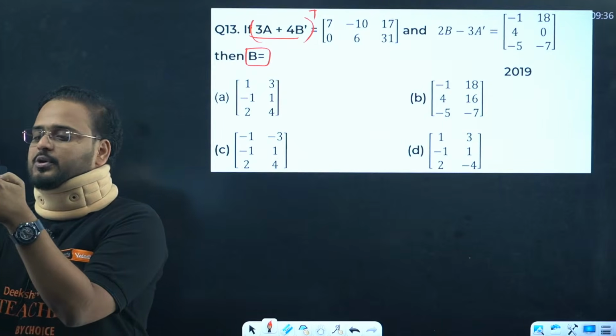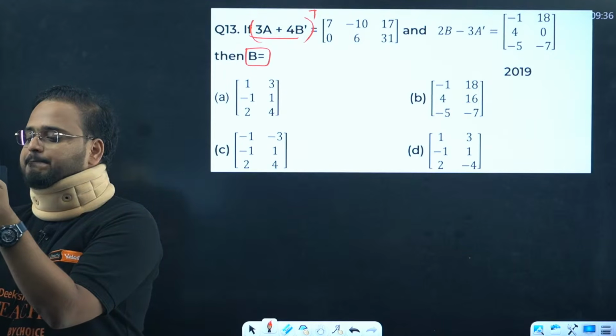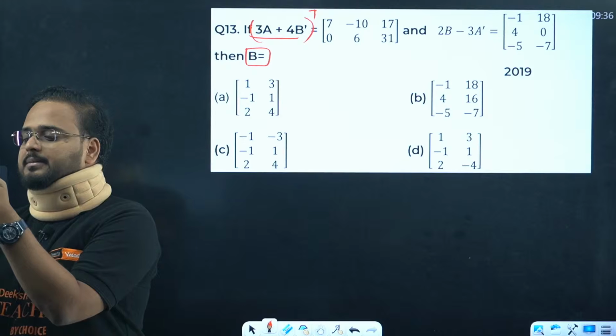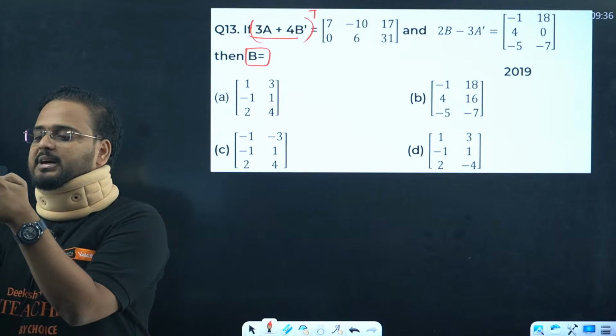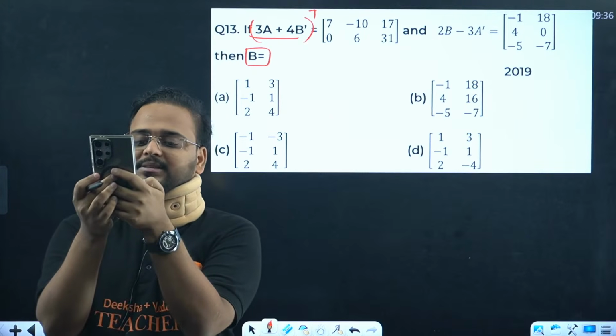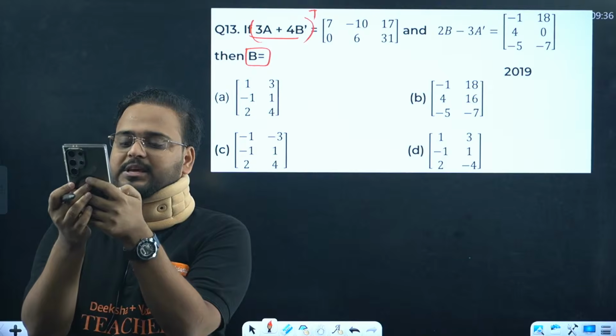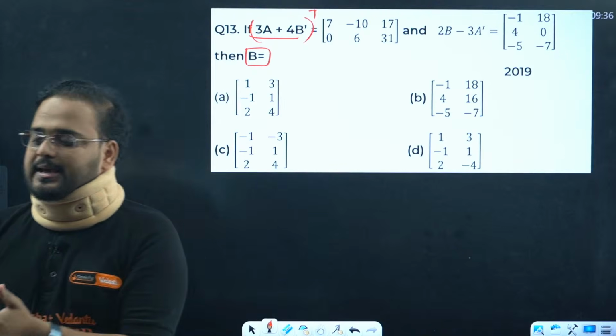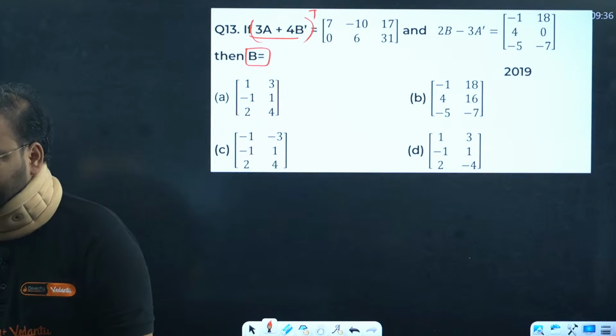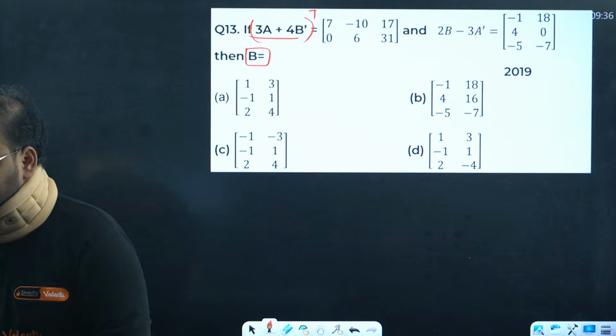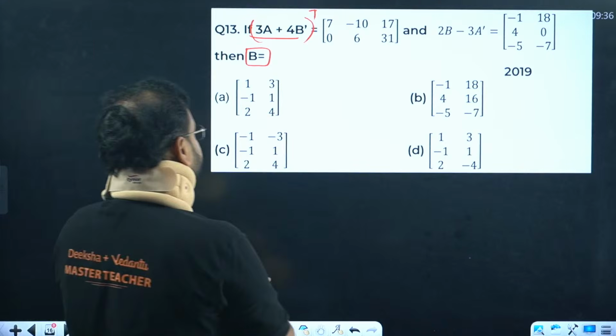Okay, let's see. I have the answer from Vidya as A. Narendra is saying A again. Vinita is saying A. Alpha is saying A. Sandeep also is saying A. So many of you are saying A, I guess. It means you have done your homework, you know your preparation. Let's just continue over here.